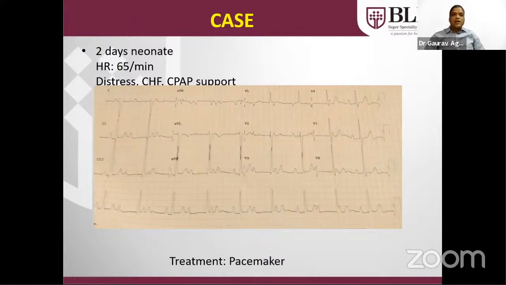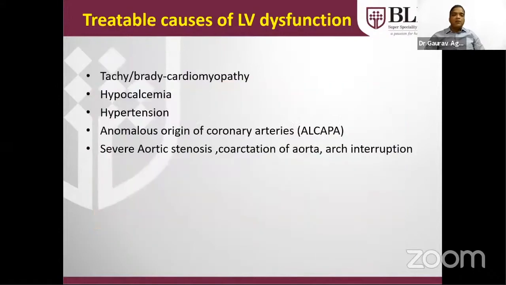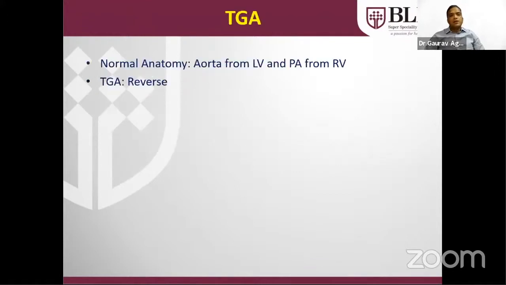If the patient is asymptomatic and the heart rate is more than 70 beats per minute, we can follow the child at regular intervals. Treatable causes of LV dysfunction: tachy- and bradycardiomyopathy, tachy like supraventricular tachycardia, brady due to complete heart block. Hypocalcemia-induced LV dysfunction has a good prognosis. Hypertension, as in coarctation of aorta, or idiopathic hypertension can also lead to LV dysfunction and heart failure. Anomalous origin of the left coronary artery, and severe left-sided obstructive lesions like aortic stenosis or coarctation of aorta. These are the treatable causes of LV dysfunction and heart failure.